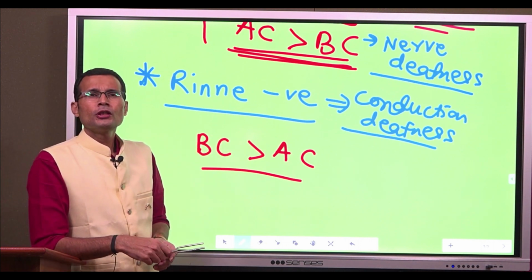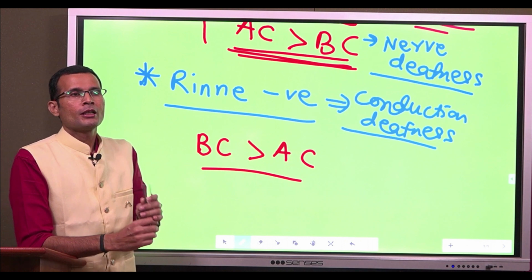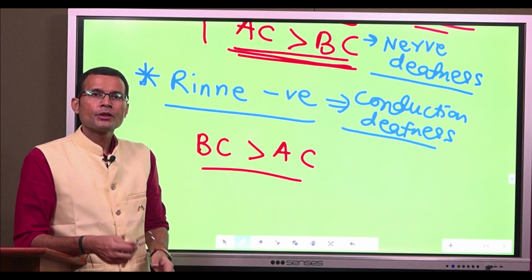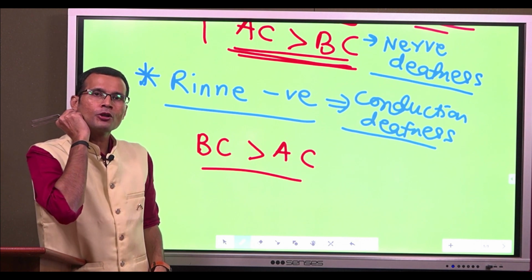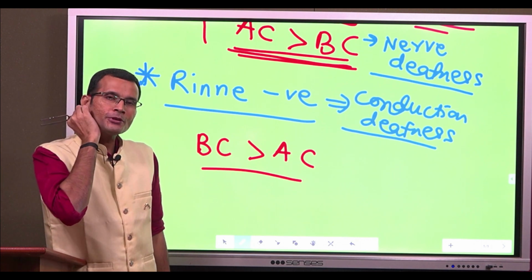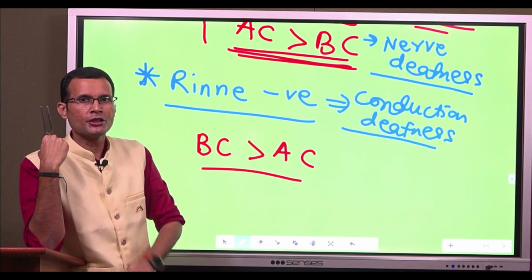How will you confirm this? Look, our first attempt is that we place the tuning fork on the bone, and then when he stops hearing, transfer it to the front of the ear.